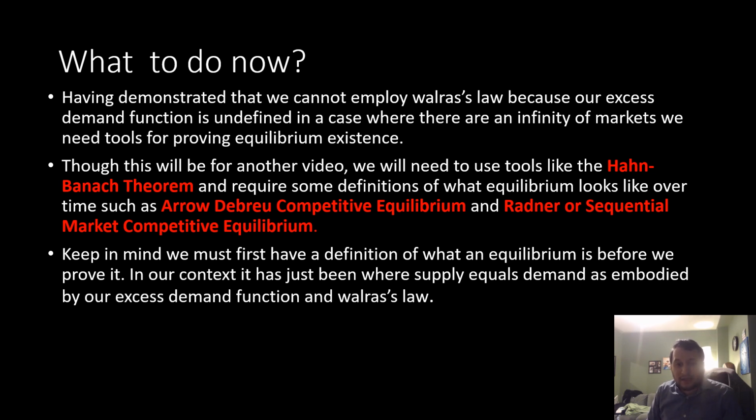In our context, it has just been a simple one where supply is equal to demand, as embodied by our excess demand function and Walras's law. It's saying that we have a price that clears this demand minus supply across all markets.